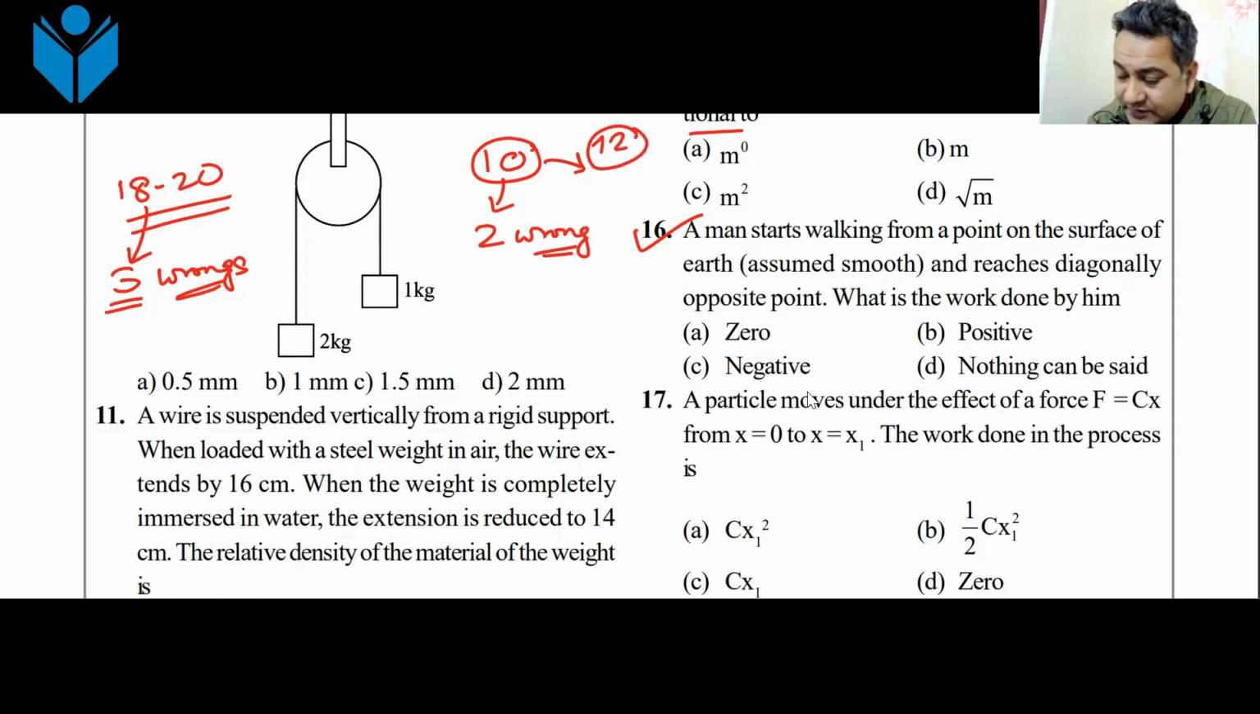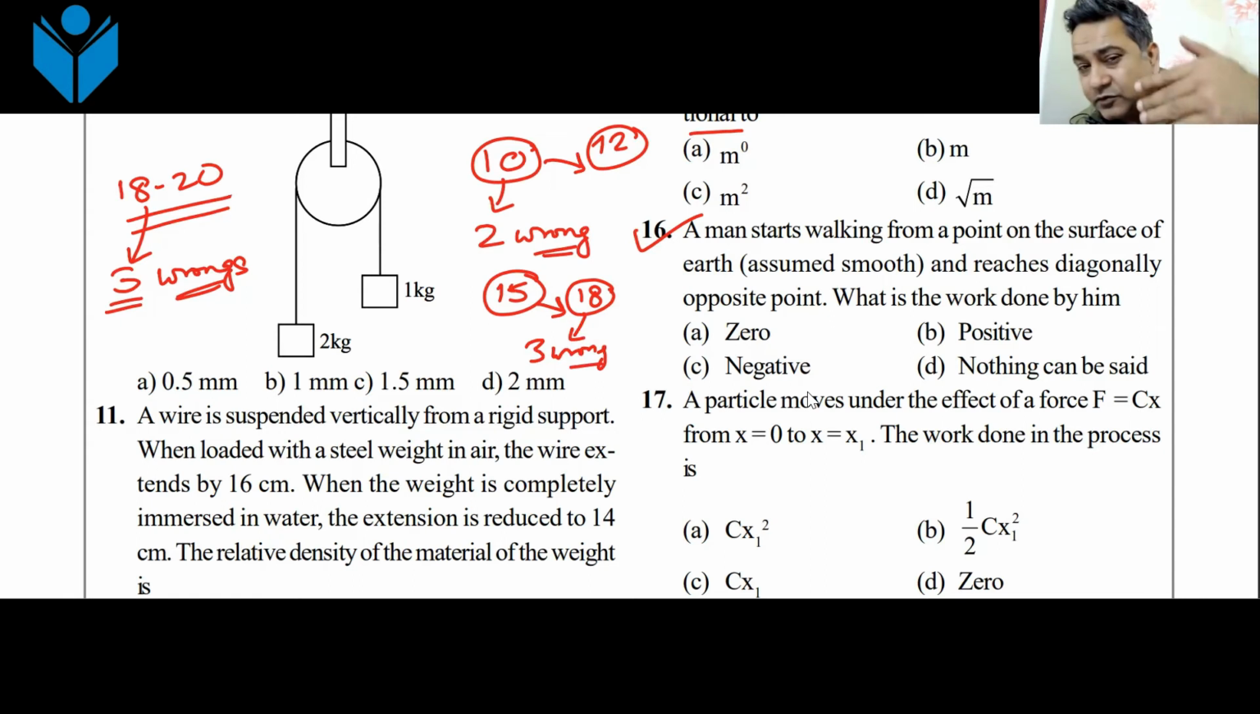I'm only talking about physics. The next step is to get to 15, and the last step will be to get to 18 to 20. Once you get to 18 to 20, it has to be consistent. It cannot be in one paper. Once you get to 18 to 20 and your maximum wrongs are somewhere around 3, that means your selection is almost confirmed. No one is going to stop it. But then you will have to go to 20.